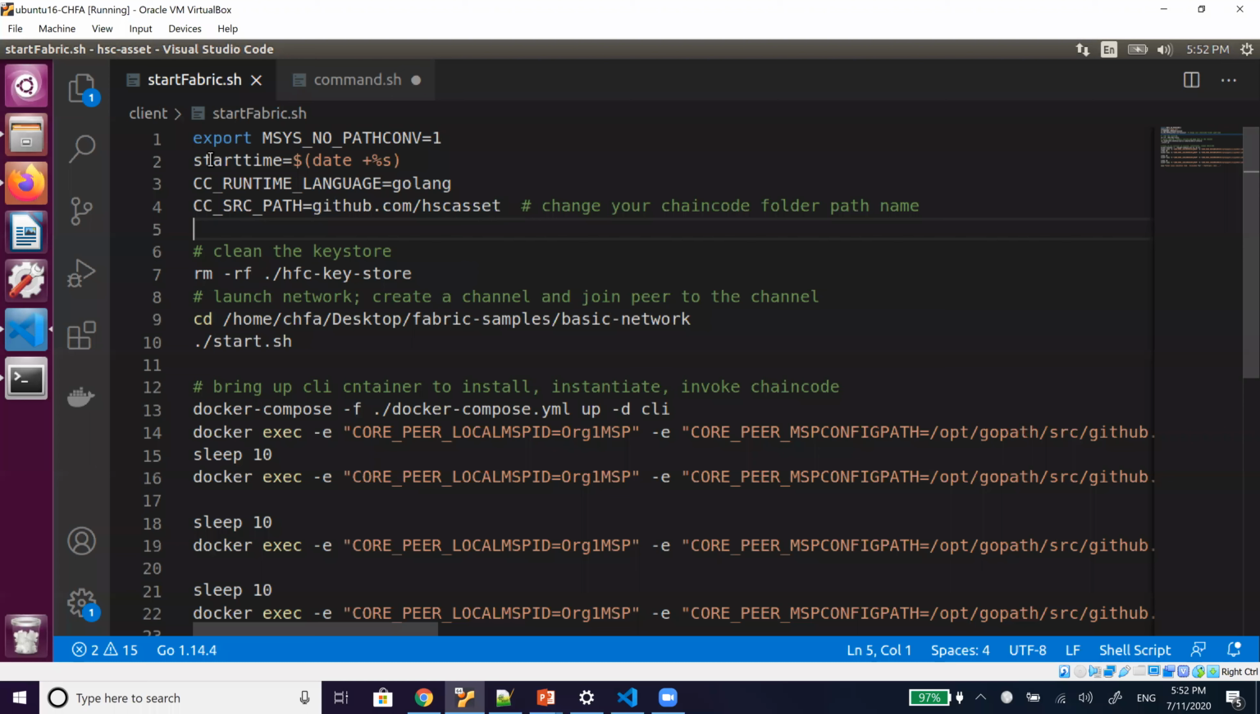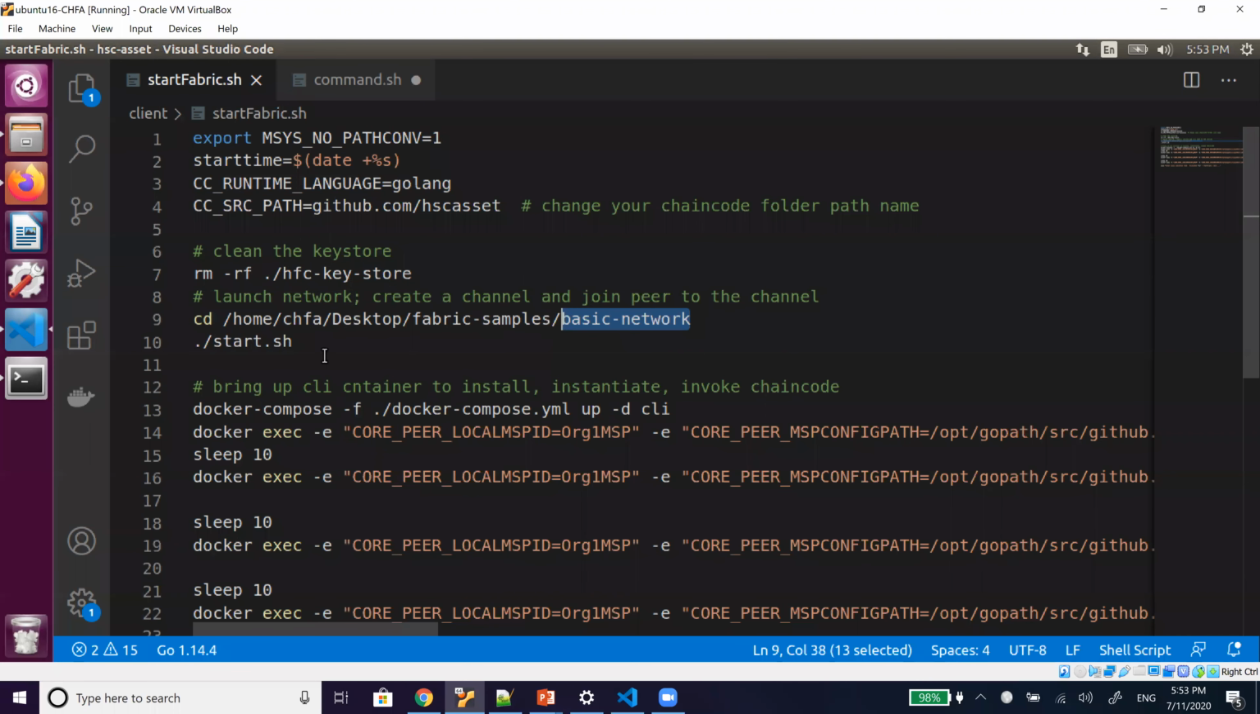Typing these commands. So first of all, we will be deciding what chain code language I will be using, and I will give the path of my chain code here. If there are any keys, we have to remove them. In this example, we will be using the Hyperledger Fabric basic network. It will be creating the CouchDB also. So we will be using that.